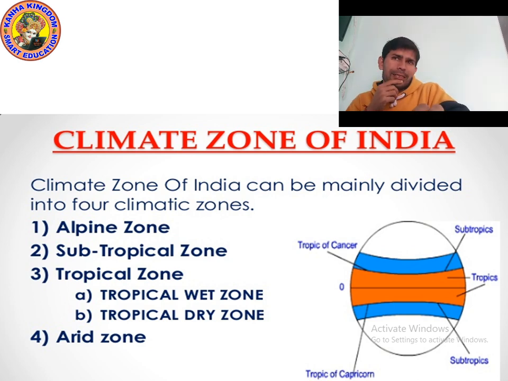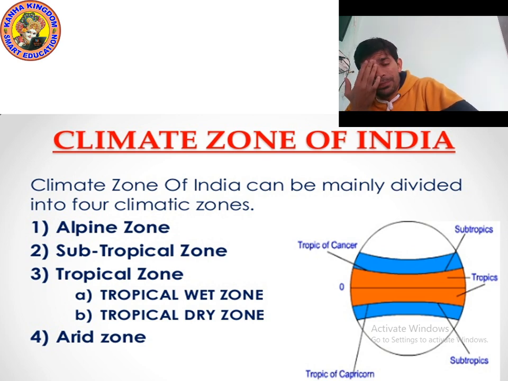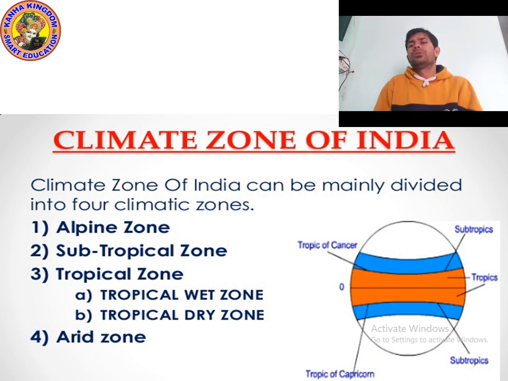Before we study all these zones, let me tell you one more thing. These climate zones are not given in your book, which means you do not need to learn them in detail. Just learn their names. There are four climate zones in India: alpine zone, subtropical zone, tropical zone, arid zone. I am just showing you for your information. I hope you understood. Okay, let's move on to the next point.